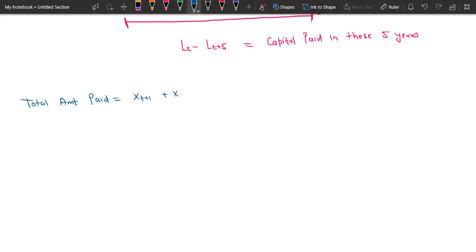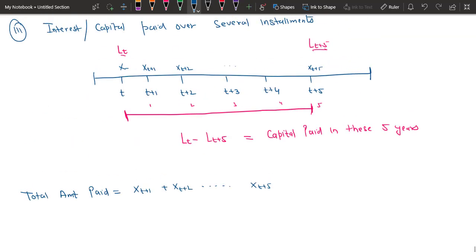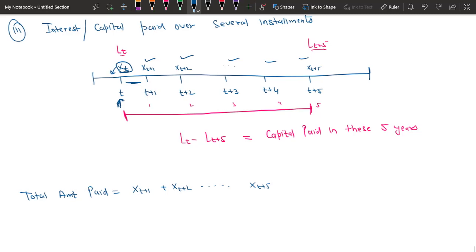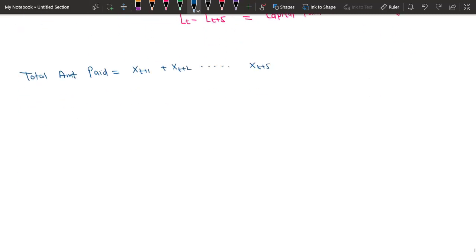X(t+1) plus X(t+2) up to X(t+5). Now don't consider the payment Xt, because this Xt is for this year and we are considering our time from t to t plus 5. So our time is starting from time t, so we will start from this year. So the first payment is X(t+1), then X(t+2), 3, 4 and 5. So the total amount we have paid is X(t+1), X(t+2), X(t+3) and so on till X(t+5).